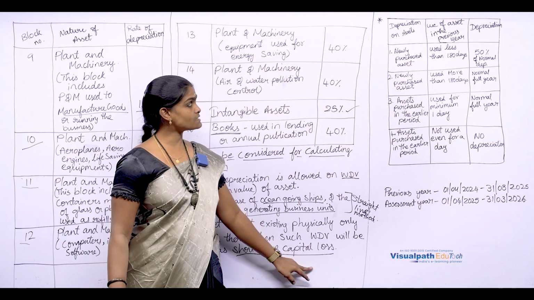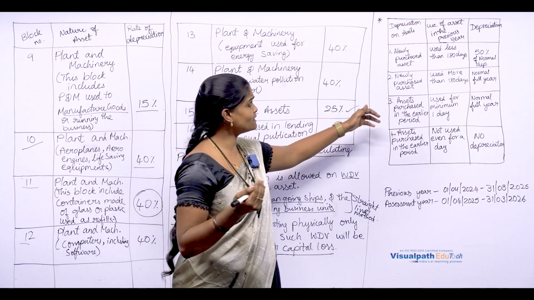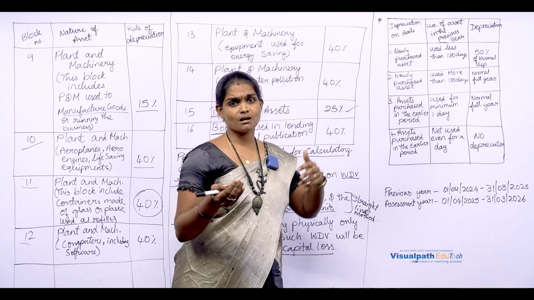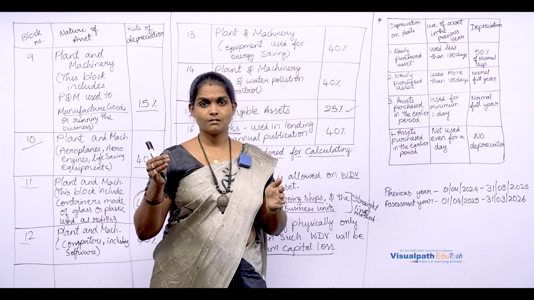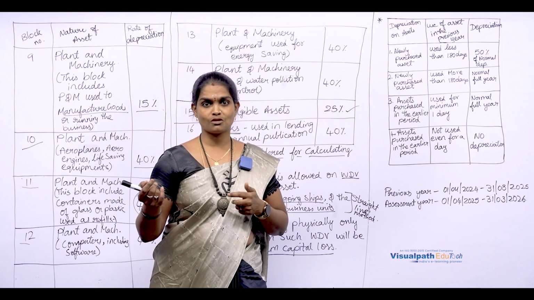Clear? Next, how you have to calculate the depreciation based on usage. Now it is not compulsory that every asset has to be used throughout the year. It depends upon the time of purchase or usage also.